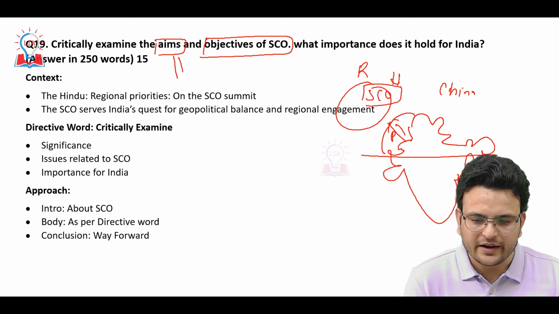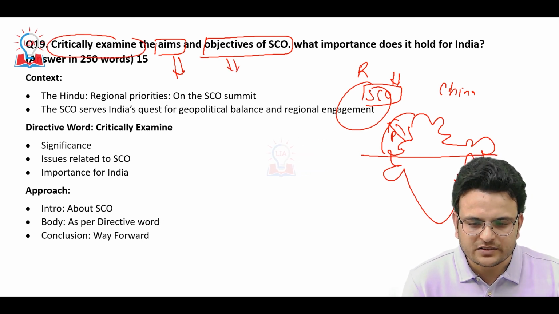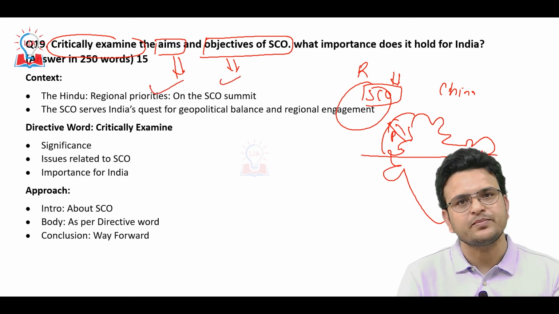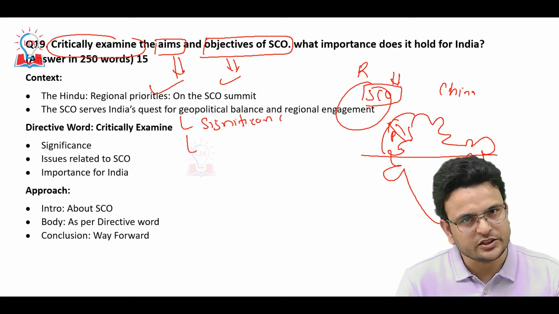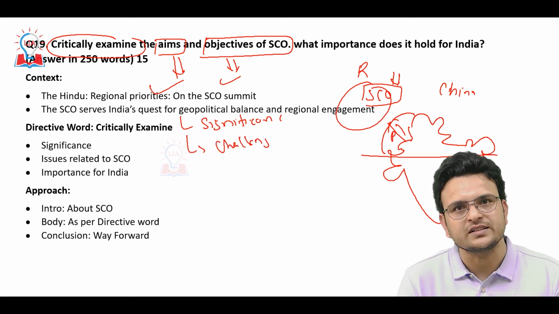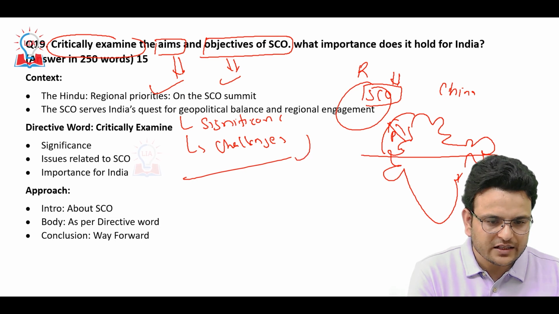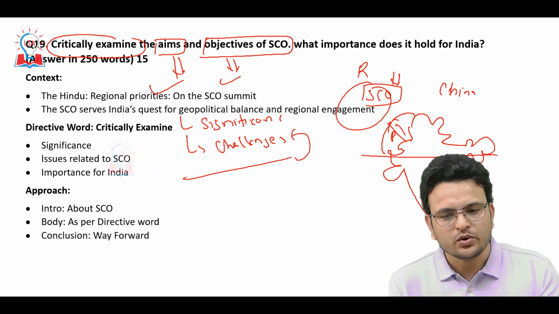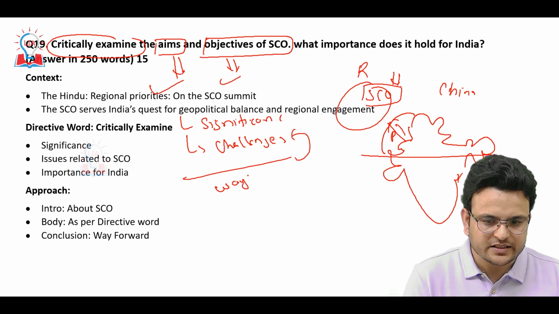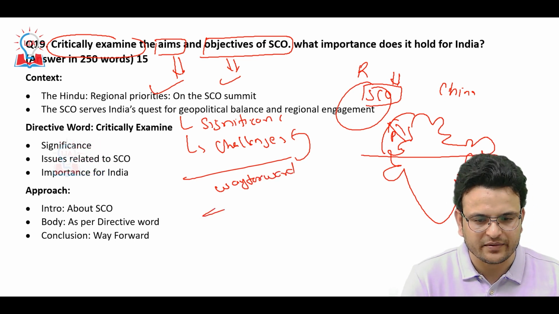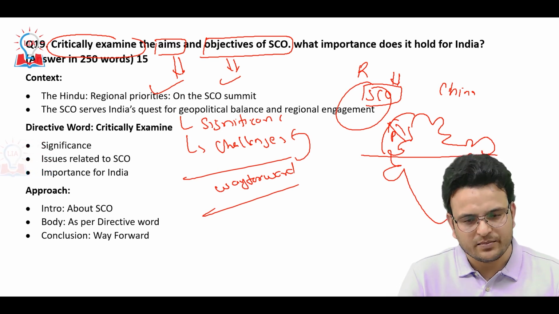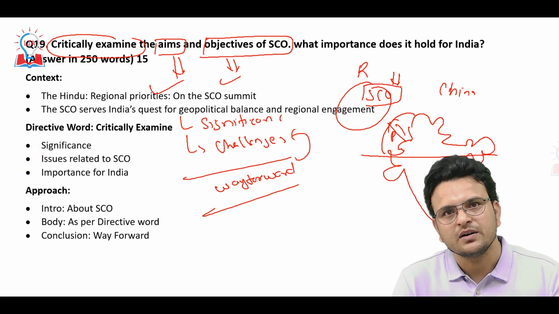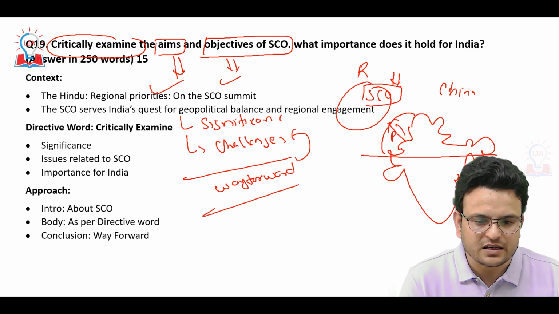Here you have to know the aim, the objective, and then critically examine also. In critically examine you have to cover the aim, objective, their significance for India, and the challenges part also, and then give your own opinion on how these challenges can be addressed by the Indian government, like the way forward. This is not much difficult because it is an expected question, as we have seen multiple articles regarding SCO in The Hindu newspaper and Indian Express also.